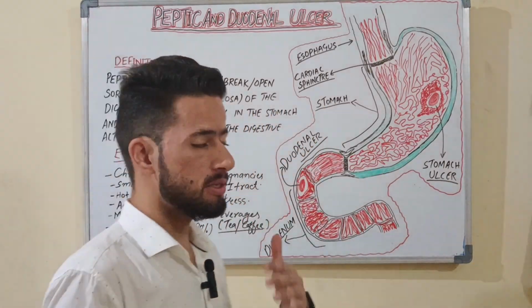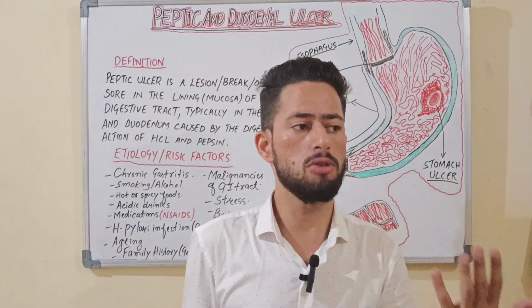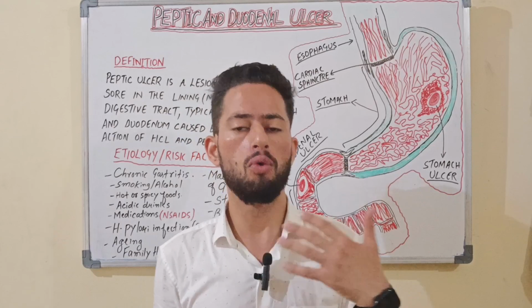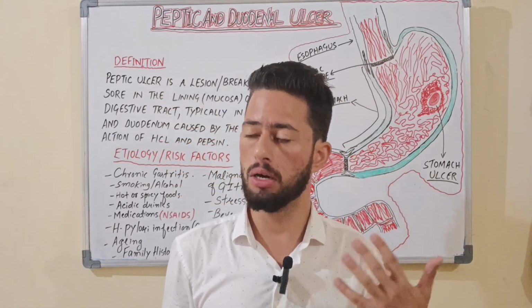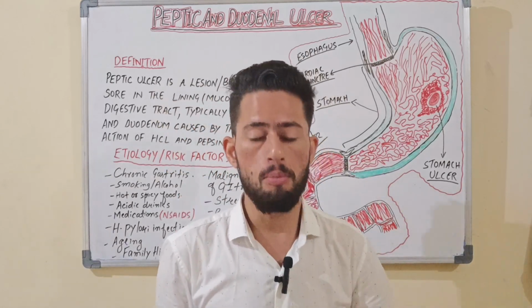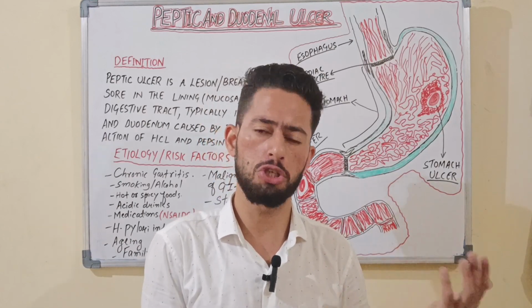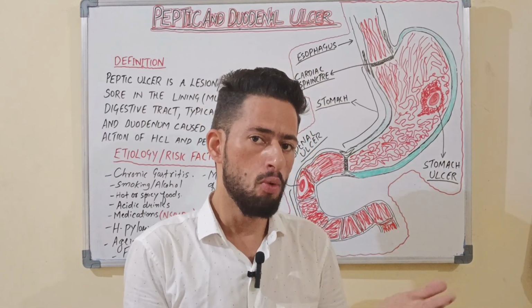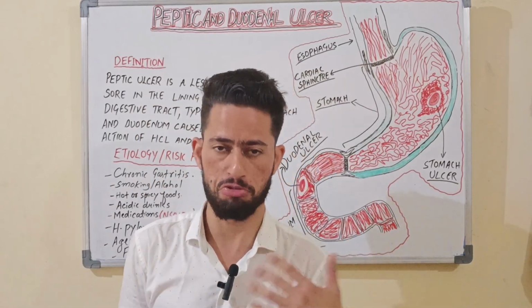The next causes are smoking, alcohol consumption, and drug overdose. When you keep on taking NSAIDs, that is non-steroidal anti-inflammatory drugs, for a prolonged period of time, if a patient takes them for many years, the gastric mucosa gets destroyed or damaged. It can also be due to stress.